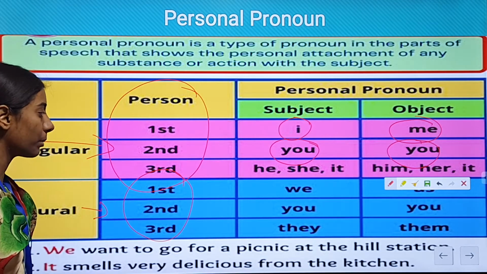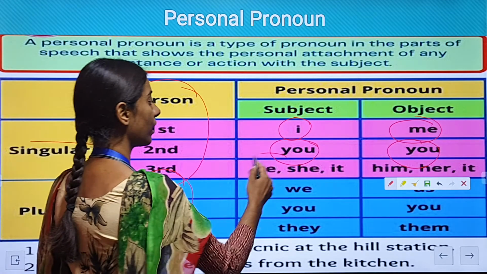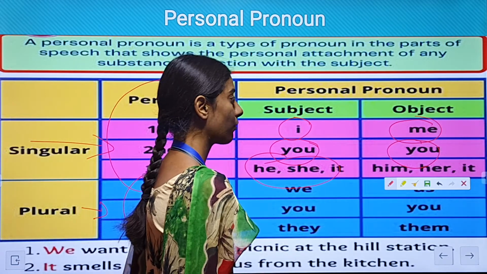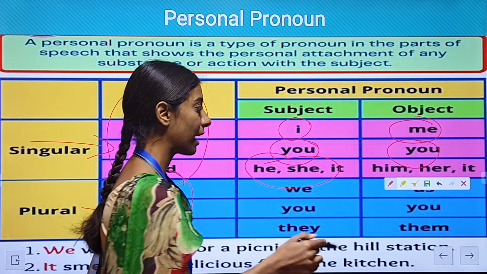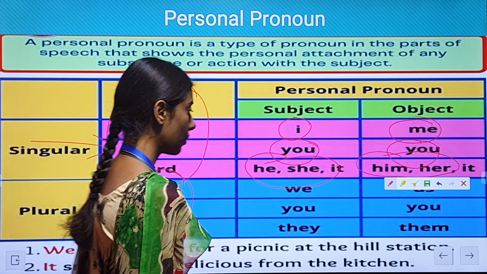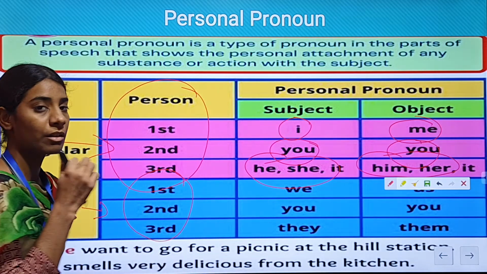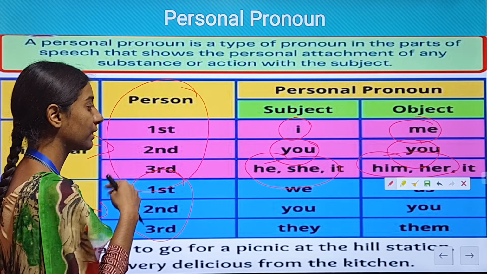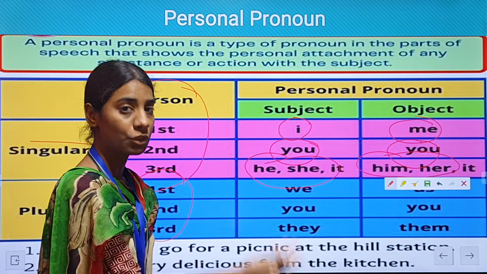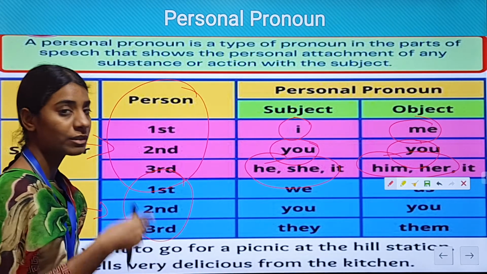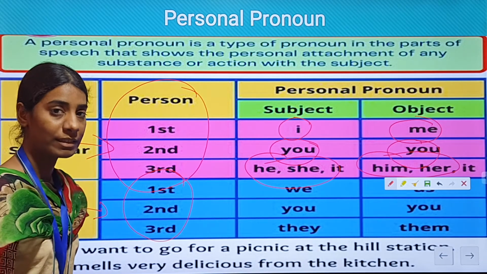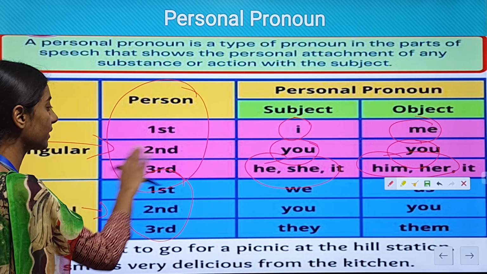Now in the third person, he, she, it are the third person as the subject, and what are they referred to as in the object? Him, her and it. Okay, now the first person is the one who is speaking. The second person is the one who the first person is talking to. The third person is when the first and the second person are talking about someone else. Okay, so this is the singular one.